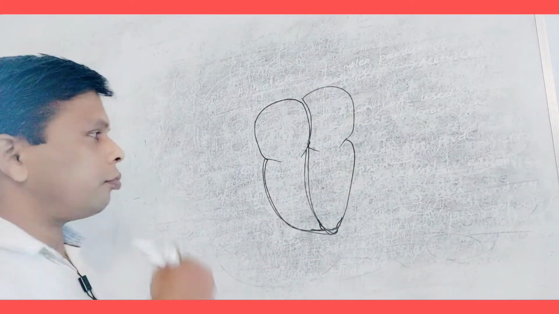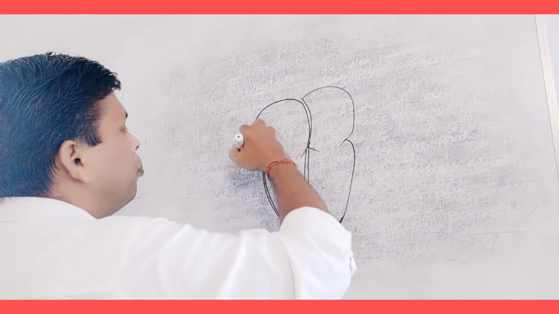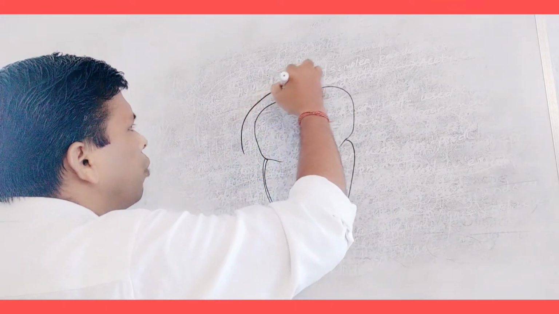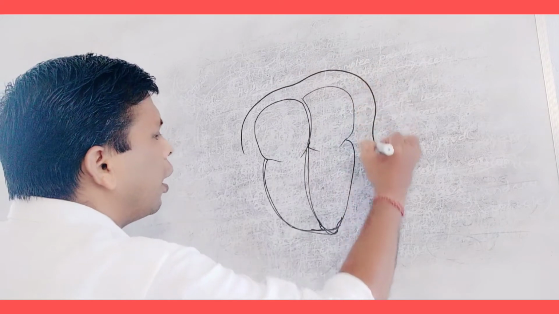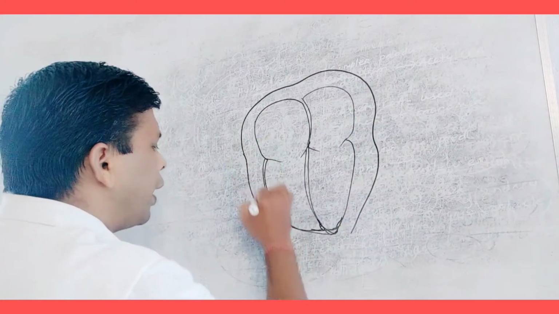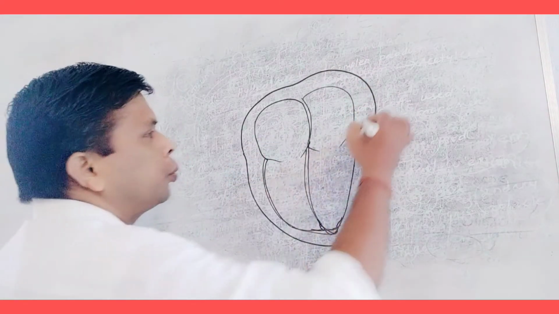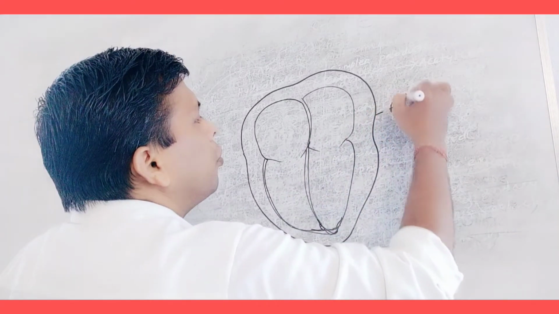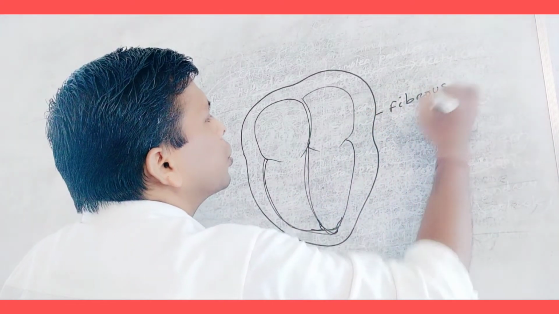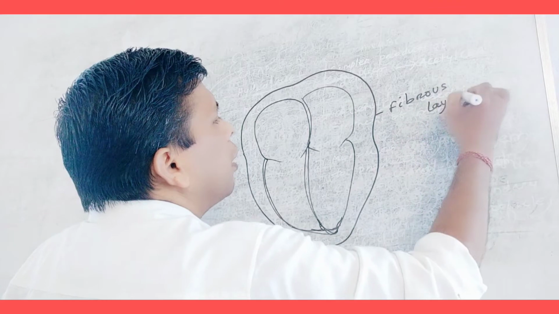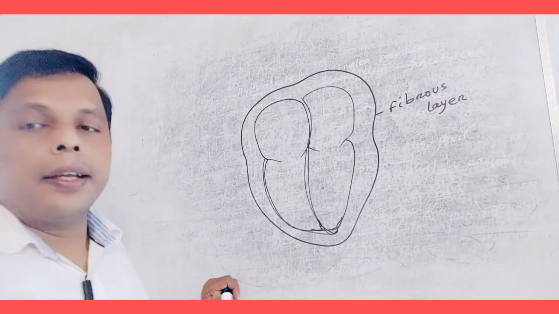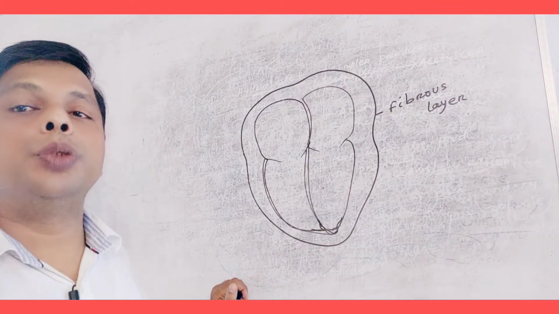Externally, it is covered by a fibrous layer, fibrous connective tissue. It is the top layer which protects the heart.